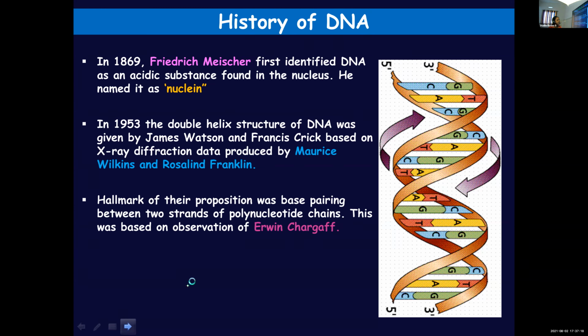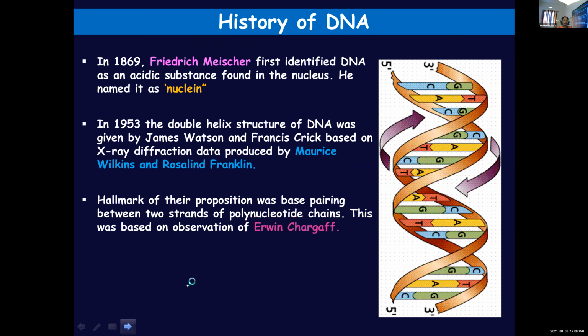See here you can see a double helical model. See children, if you can compare it with a staircase, the side rails are formed of sugar and phosphate. Just assume that this is a staircase. In such a case, the side rails of this staircase are made of sugar and phosphate, whereas the rungs or the steps are made of nitrogen bases.